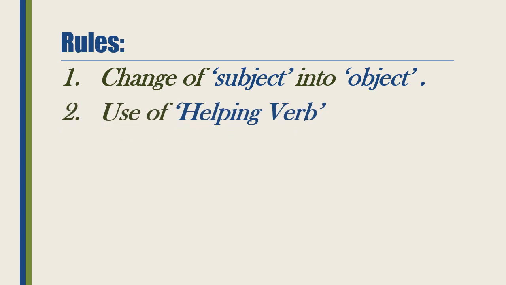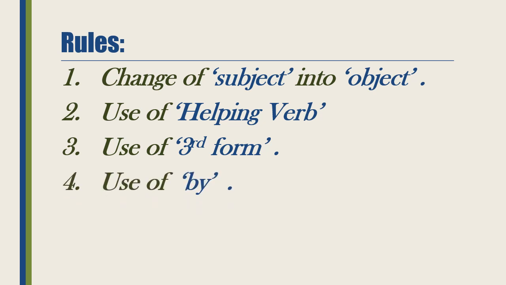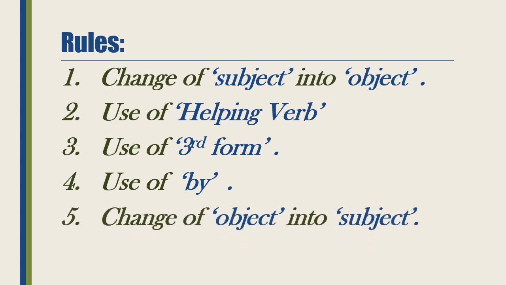Then the second rule is use of helping verb. We have to use the helping verb according to the tense. Then the third rule is use of third form. We have to use the third form always in all tenses. Then the fourth one is use of by. We have to use by after the third form in all passive voice. Then the fifth one is change of object into subject. Like we have changed the subject into object, we have to change the object into subject also. You have to learn them. You have to keep in mind these rules while we are doing active passive voice.